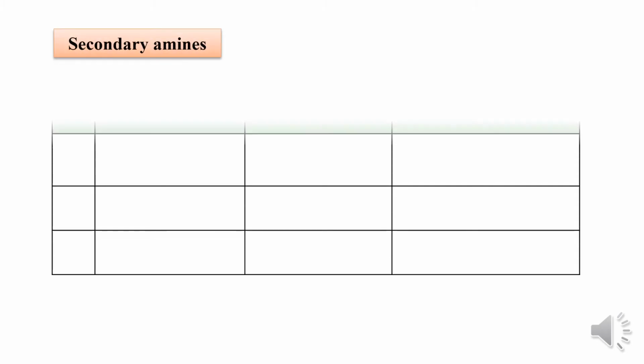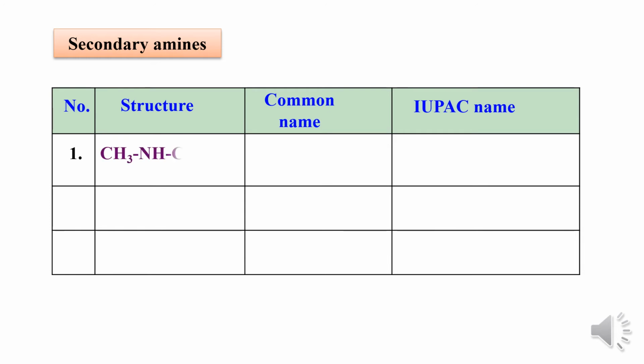Come to the nomenclature of secondary amines. Let us see some examples. CH3NHCH3. This is called dimethylamine according to common system. Here two methyl groups are connected to the nitrogen, so it is called dimethylamine. According to IUPAC system, it is named N-methylmethanamine.